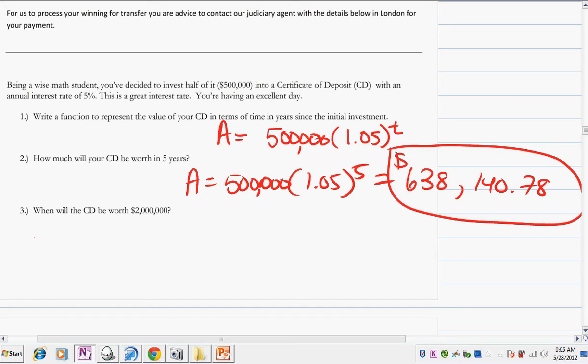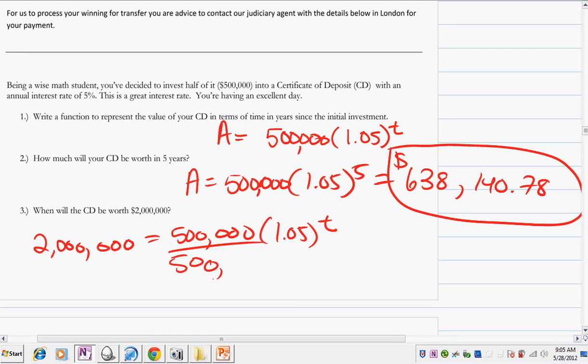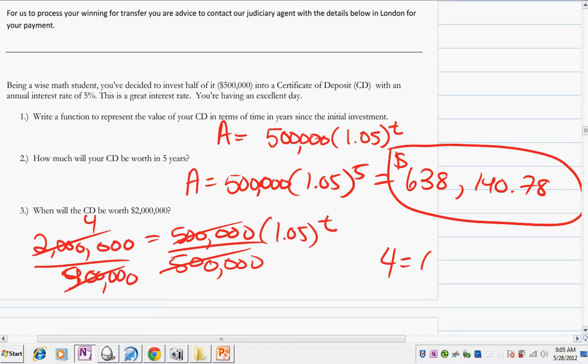When will it be worth $2 million? $2 million is equal to 500,000 times 1.05 to the t. Now another way to think of this is how long will it take for it to quadruple, to grow 4 times. So I divide this, that's 4, these divide out, and so I get 4 is equal to 1.05 to the t. And so how long will it take 1.05 to go to 4?